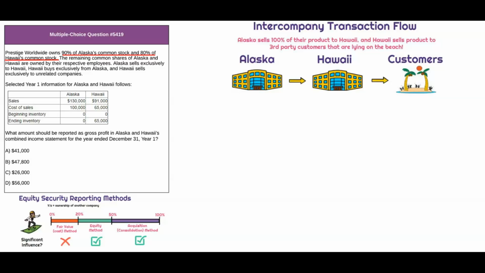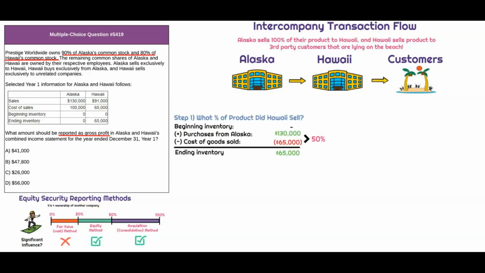So at the end of the day, what we need to do is take sales from Hawaii, which is going to be the 91,000, and then figure out what percent of the inventory was actually sold and what that cost, right? And that's going to be based on Alaska's cost structure and not Hawaii's. Because ultimately what we need to do in this question is figure out what the reported gross profit is for both of those entities combined.